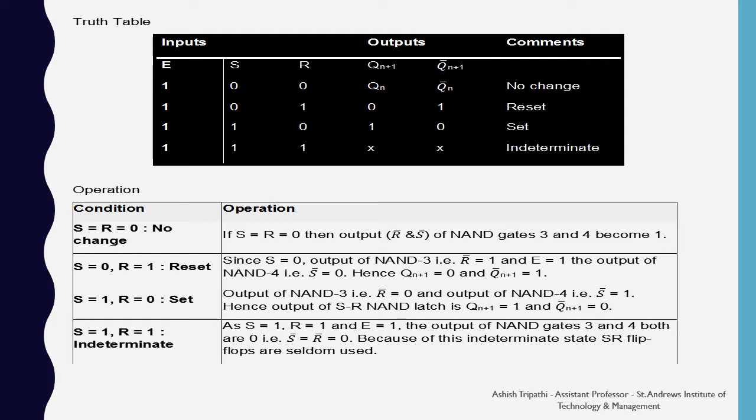When S and R both are 1, then the outputs of the NAND gates 3 and 4 both are 0, that is S dash and R dash are 0. Because of this indeterminate state, the SR flip-flop is not used. So if you are using both the inputs as high, then you are not certain about the output. Hence the SR flip-flop is not used.